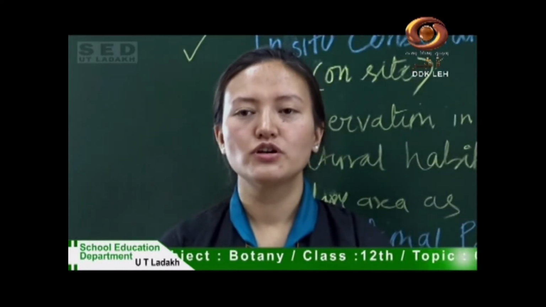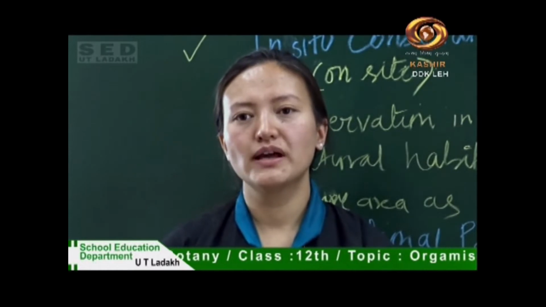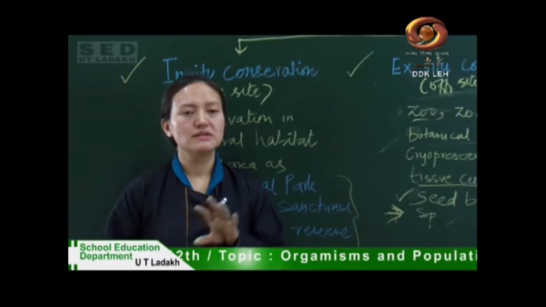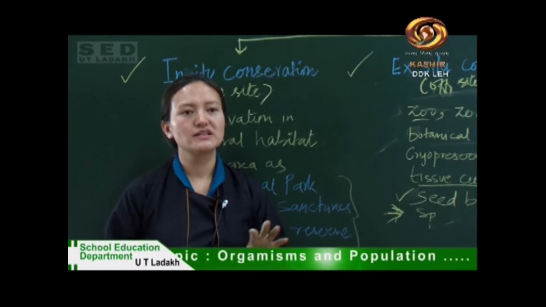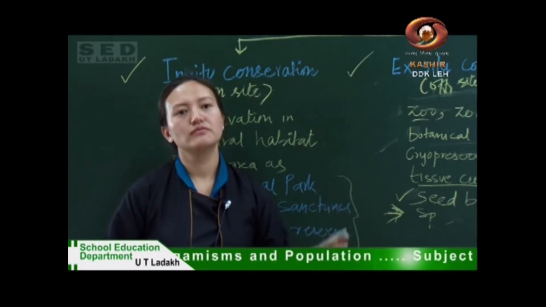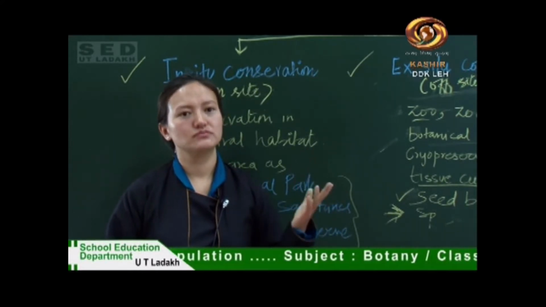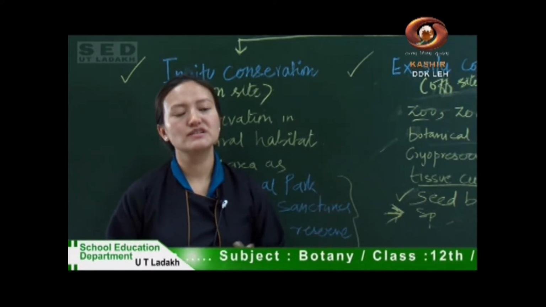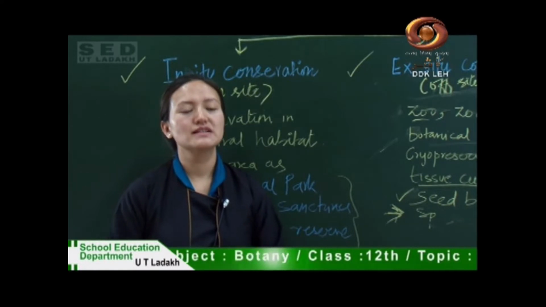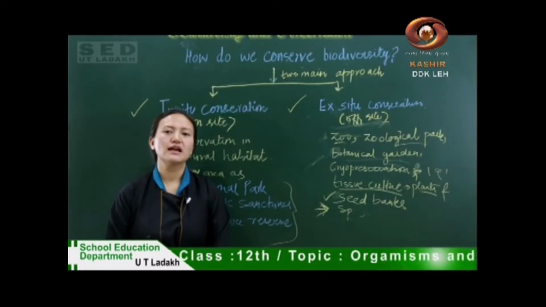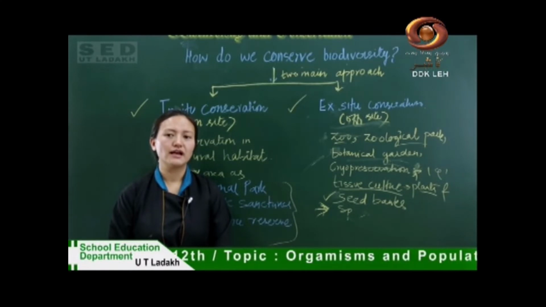In today's class, we studied biodiversity and conservation. Biodiversity means the sum total of diversity at all levels of organization, and out of them we studied three types of diversity which are the most important. First is genetic diversity, second is species diversity, and third is ecological diversity.